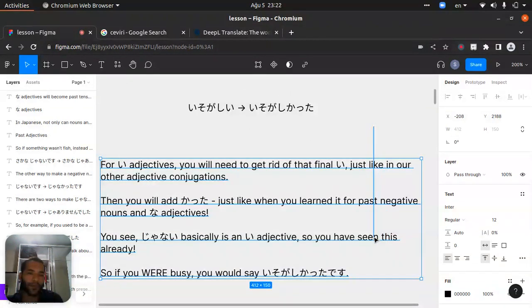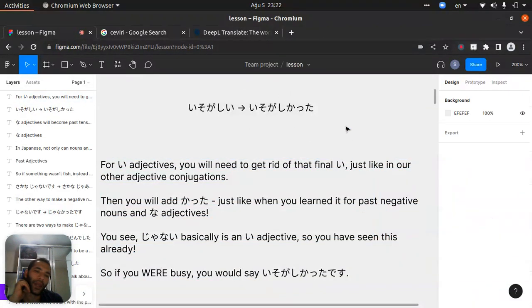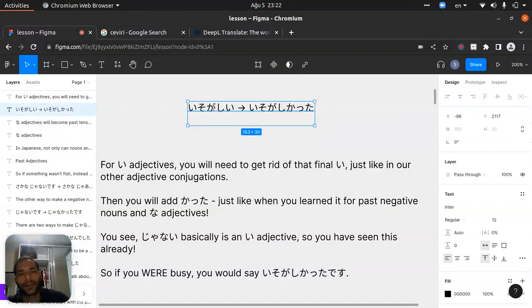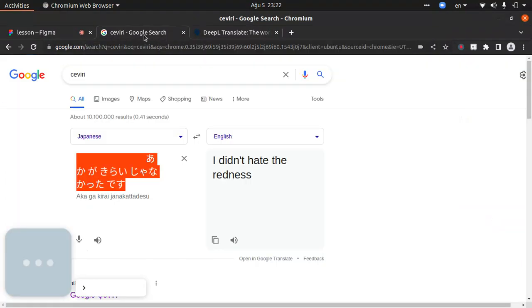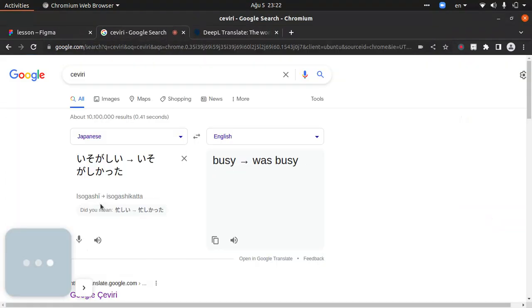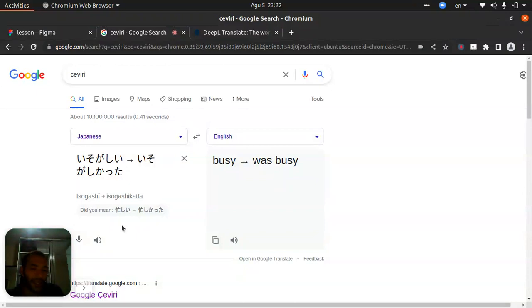In here, what we have is... what is ire? Isogashii, I think. Isogashii... I didn't know. Isogashii, right? Isogashikatta. Busy, was busy. Isogashikatta, making it the past tense.